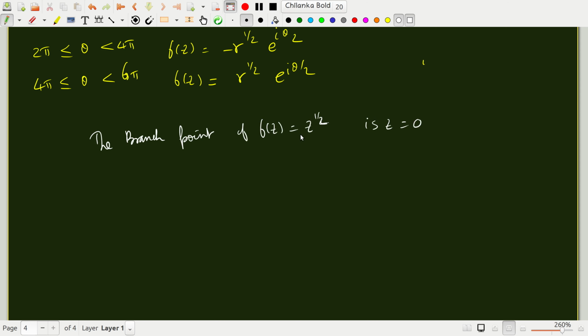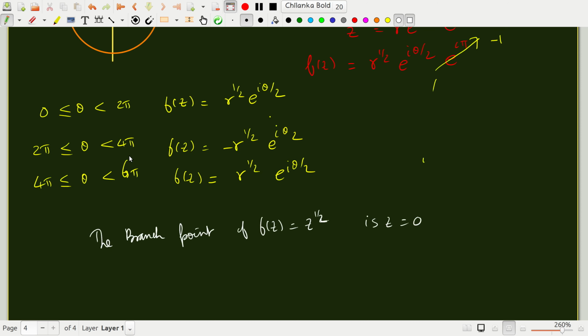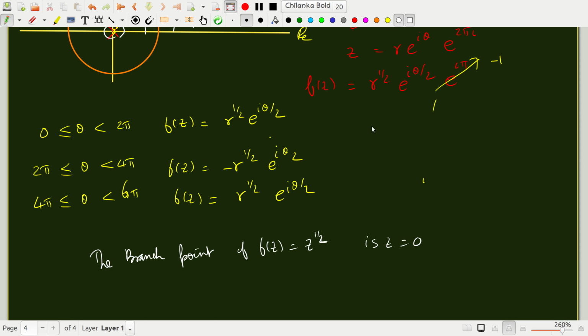So this is very, very important to understand, right? Now the number of times you have to go around to bring the function back to its original value depends on the nature of the function. Here we have to go only 2 times.